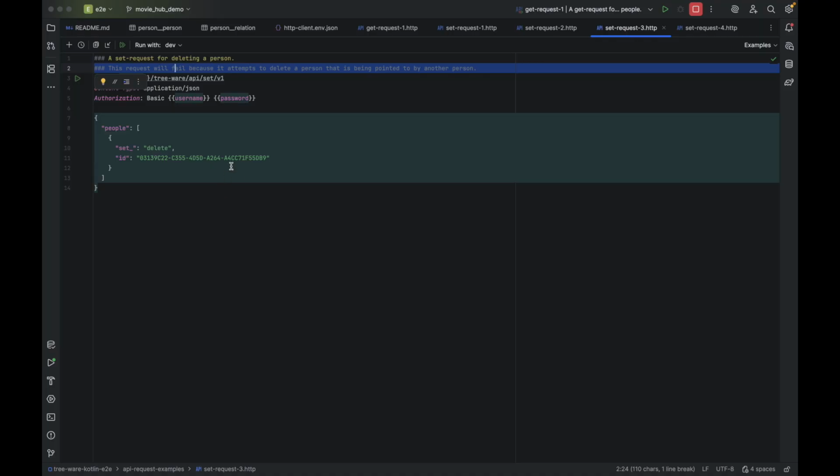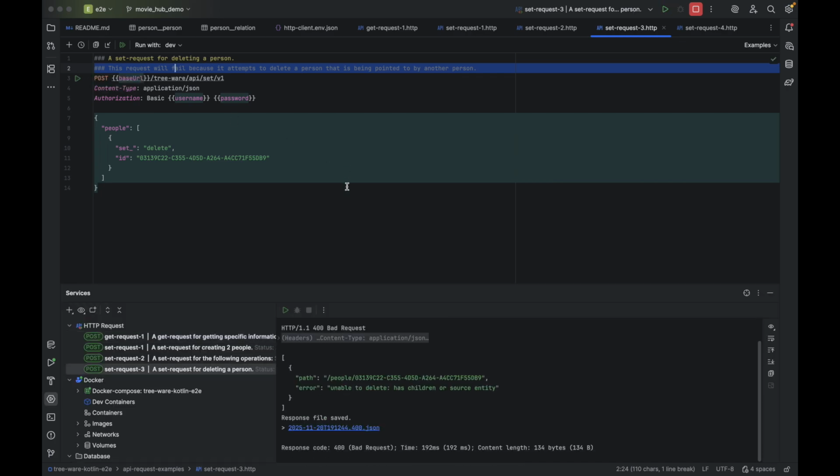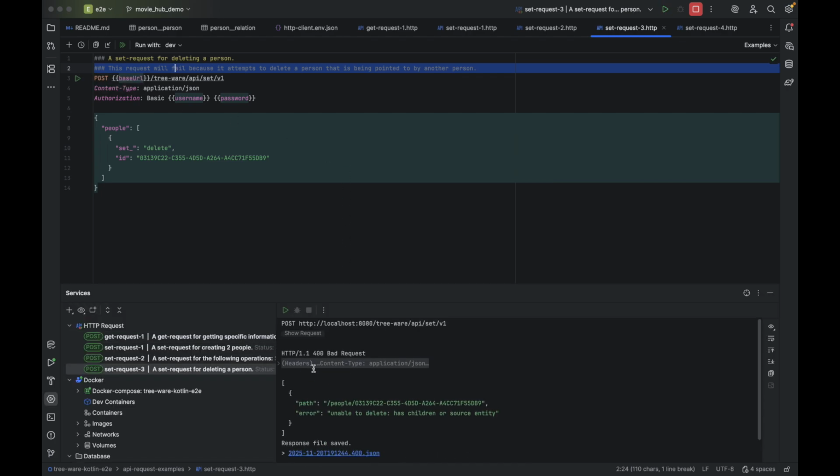What we're going to do here is we're going to try and delete David Robbins. And we expect this to fail because Tim Robbins is pointing to his brother. So if we were to run this, we get a 400 bad request with an explanation saying that the path that we are trying to delete, we're not able to delete it because either it has children, a parent cannot be deleted if it has children, or it is being pointed to by an entity.